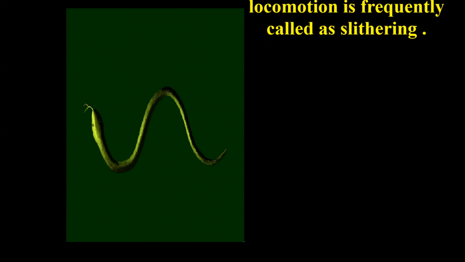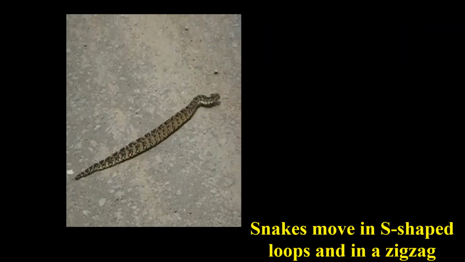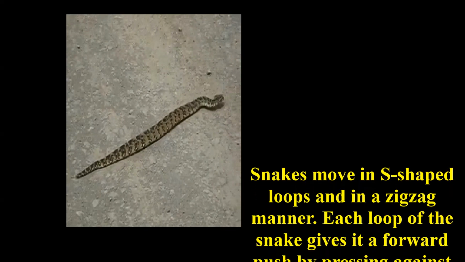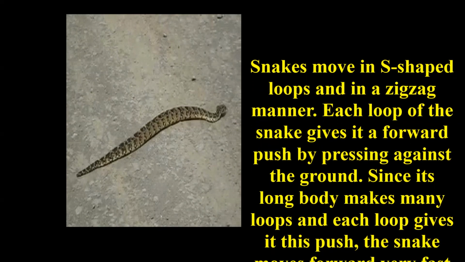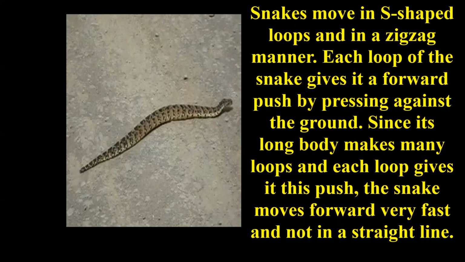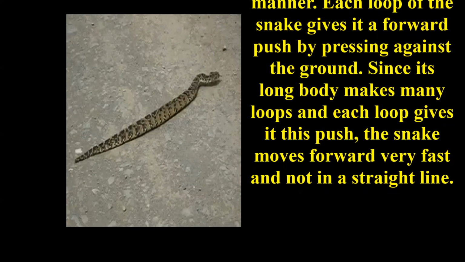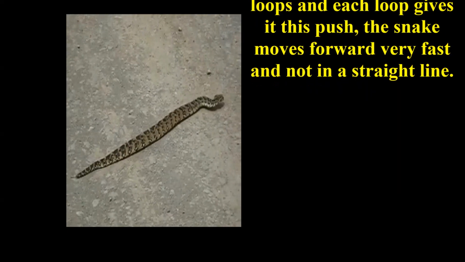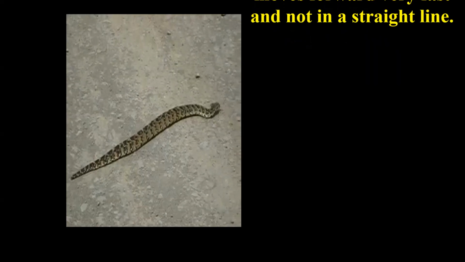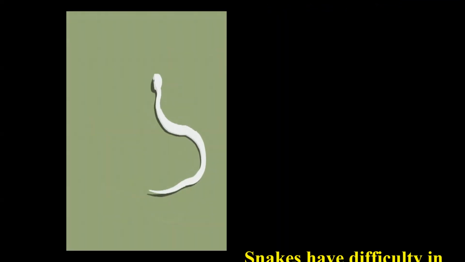Snake locomotion is frequently called slithering. Snakes move in S-shaped loops and in a zigzag manner. Each loop of the snake gives it a forward push by pressing against the ground. Since its long body makes many loops and each loop gives it this push, the snake moves forward very fast and not in a straight line.